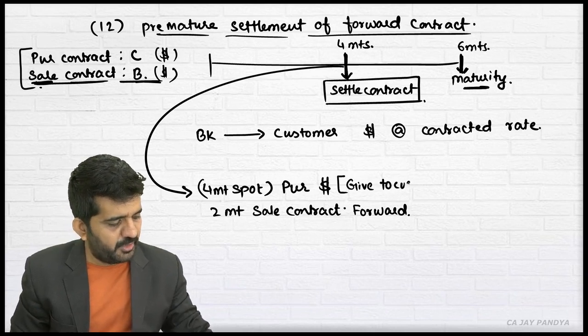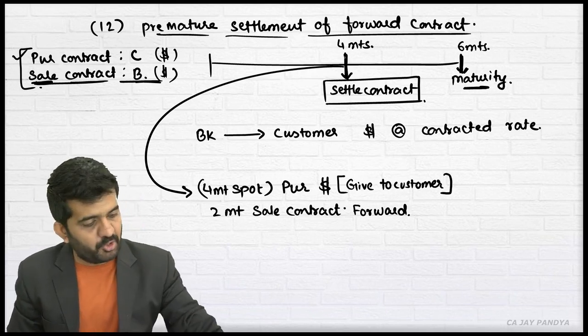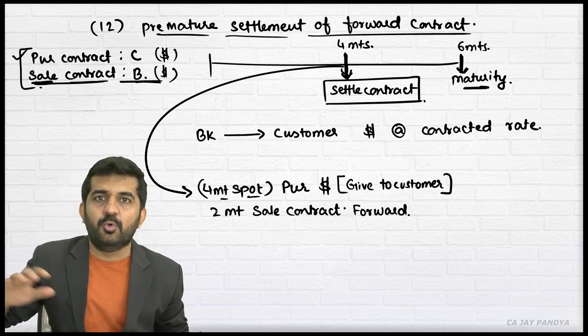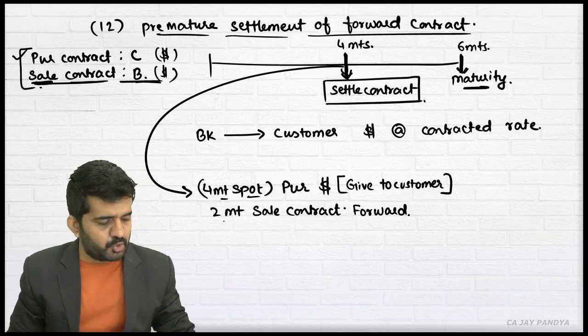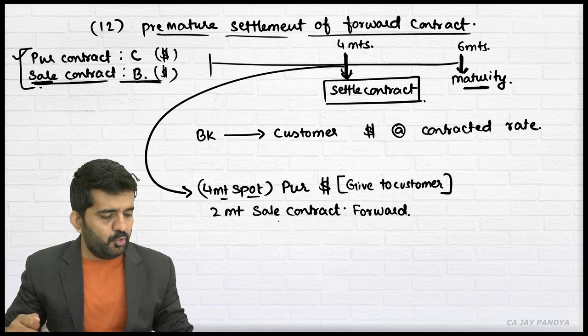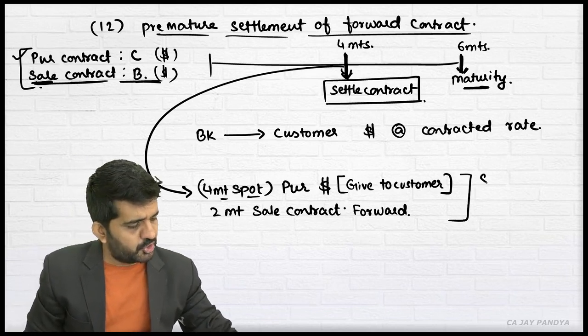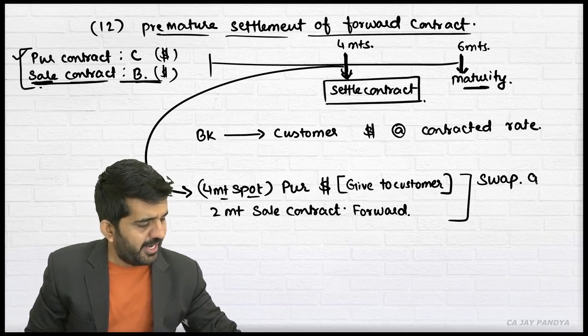See, customer requires dollar today. That's all right. But customer is asking for dollar after 4 months, that is 4 months spot. That's all right. What bank will do, will purchase this dollar from the market and will take a swap position by taking 2 months a sale contract in forward. That's all right. This is a swap which bank will be doing at 4 months.